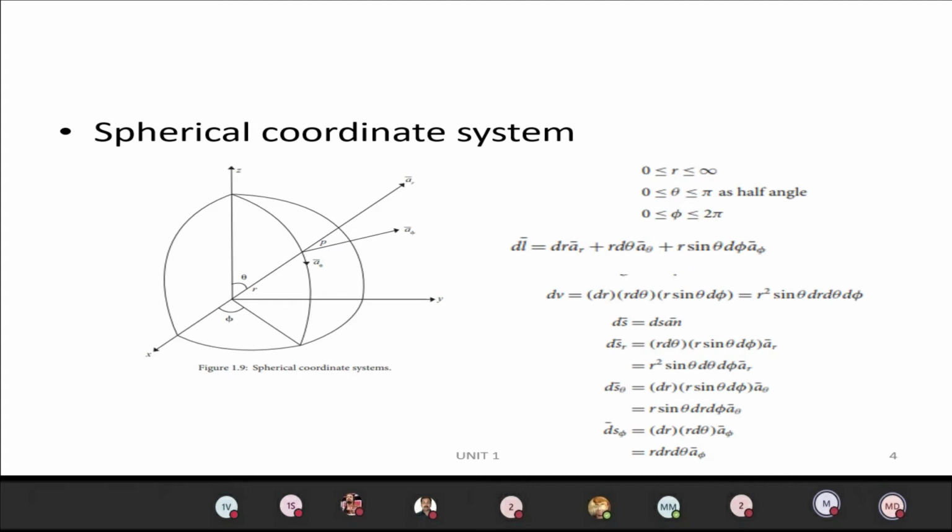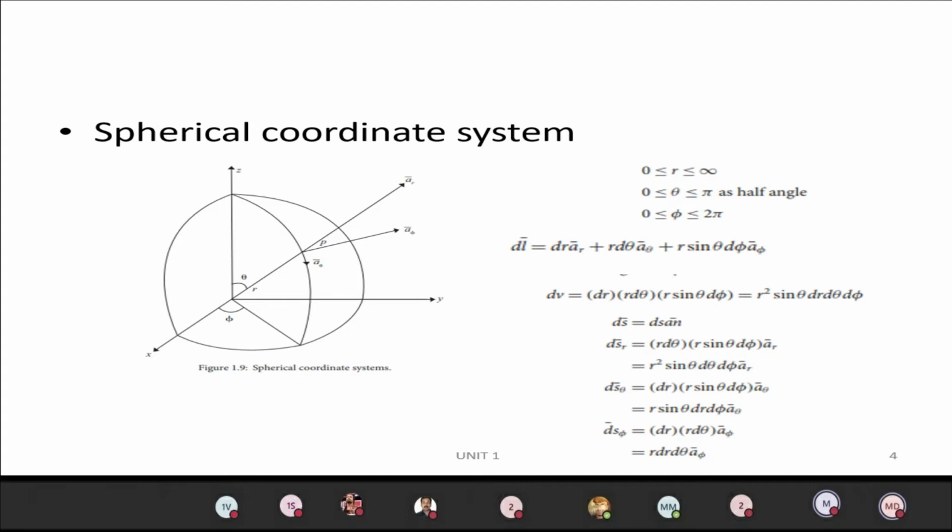Half angle or subtended angle, we call it theta. Theta varies from 0 to pi, 180 degrees, and phi varies from 0 to 2 pi, 360 degrees. In the problem, if they give us 3 comma 60 degree comma 120 degree, then it corresponds to the spherical coordinate system. For the cylindrical coordinate system, you will have only one angle.